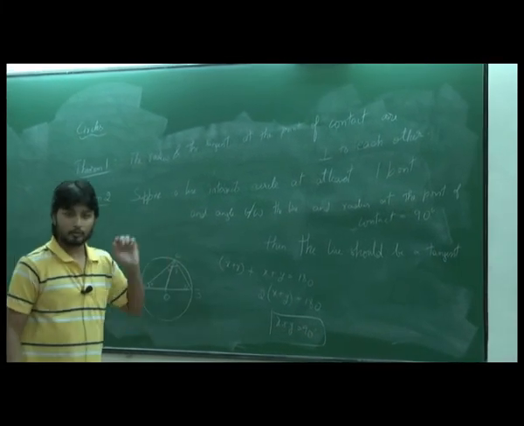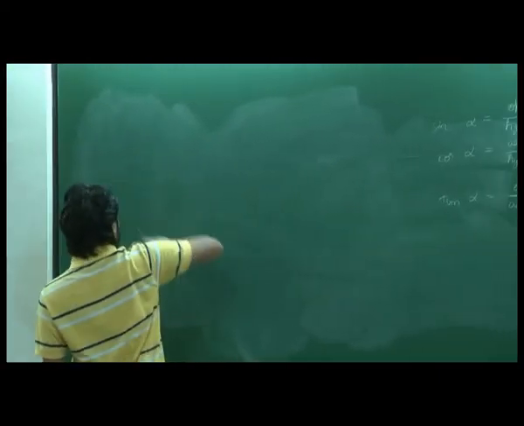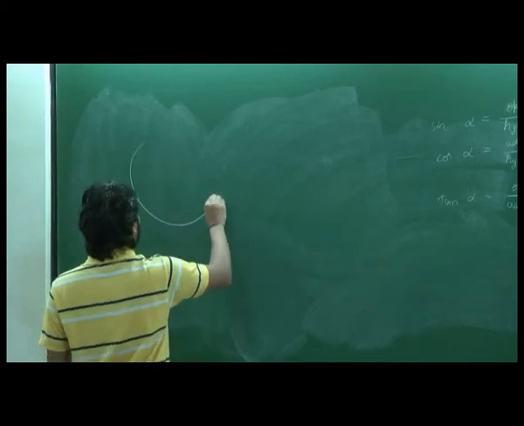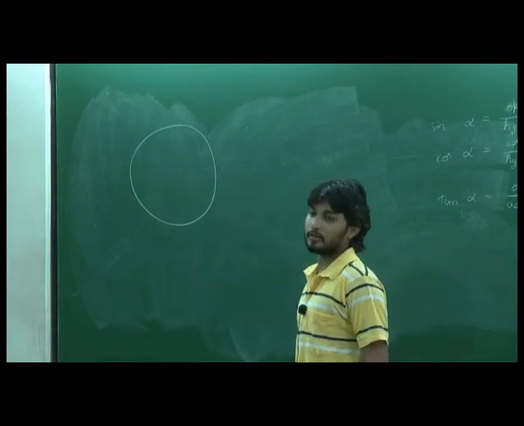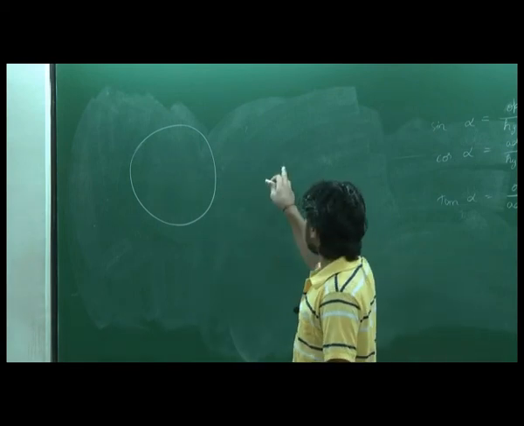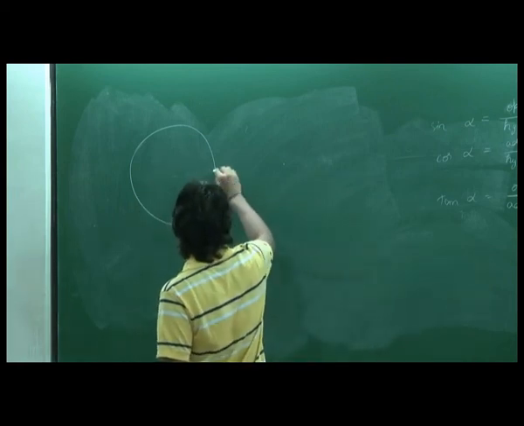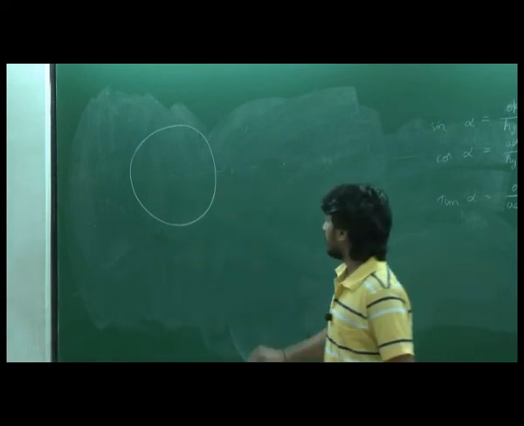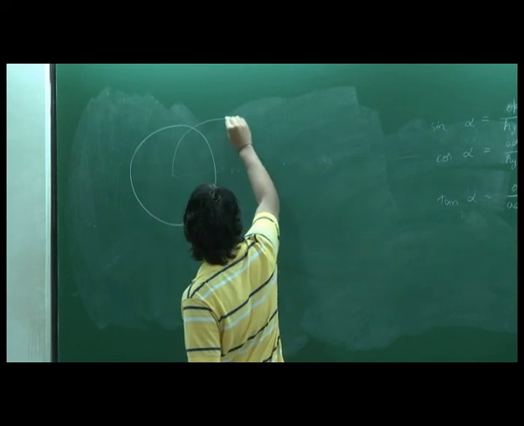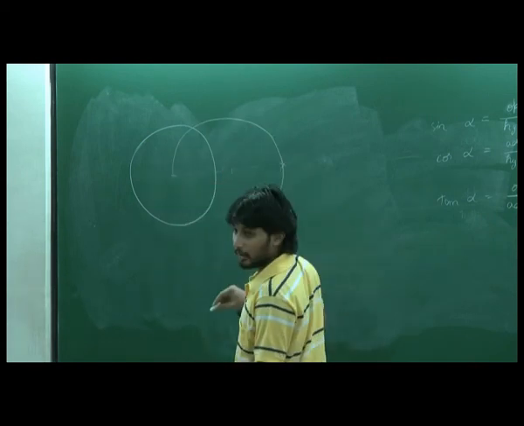Okay. So once we know this, we can construct that. How can we construct that? Suppose I have a circle and someone gives me a point outside, and someone asks me to find out a tangent from this point. I have the center. Suppose I somehow find out the midpoint of this. I draw a circle. It will pass through this point, right? Yes, sir. It will pass through this point also, right?